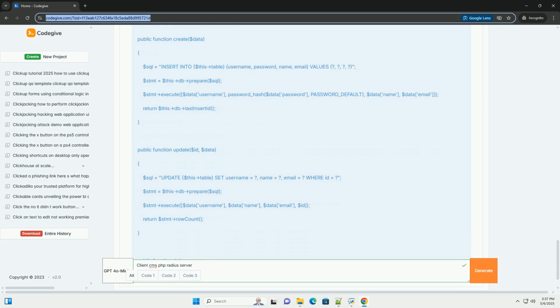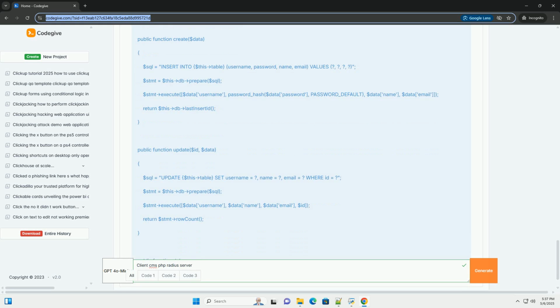8. .htaccess, optional, for URL rewriting. If you want cleaner URLs, for example /clients instead of index.php?action=index, you can use an .htaccess file. Place this in the root of your radius_cms directory.